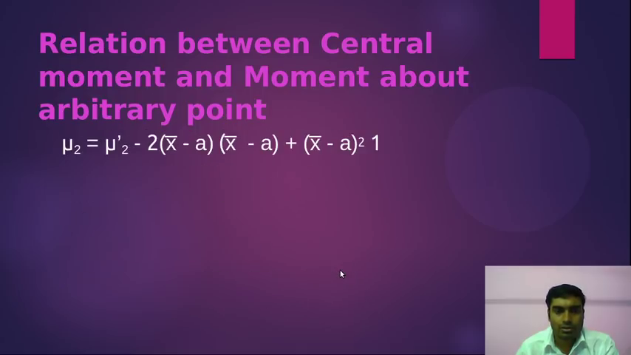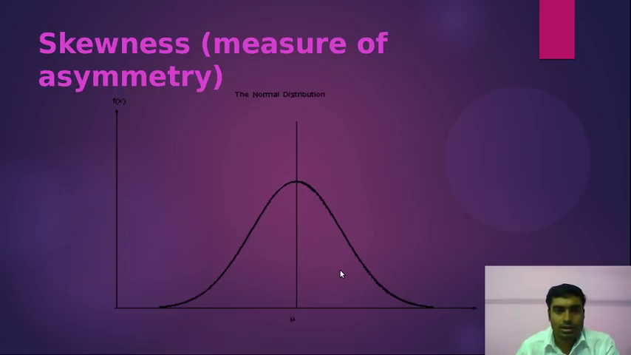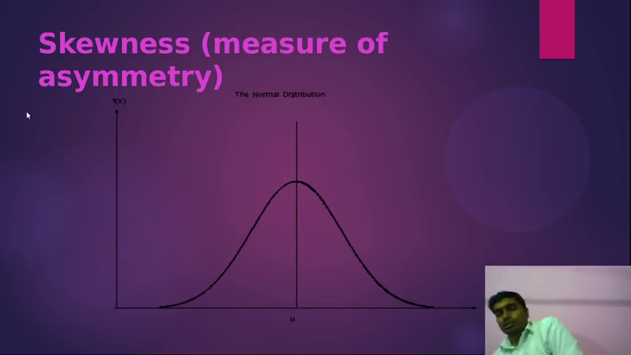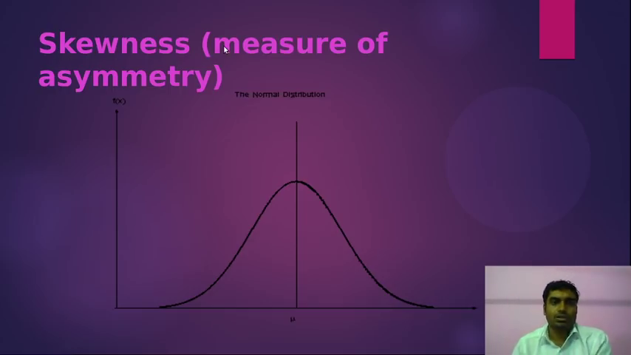Now let us go to the main topics for today, that is skewness and kurtosis. So today's topics are skewness and kurtosis. First we will talk about skewness. This is the measure for finding the asymmetry.